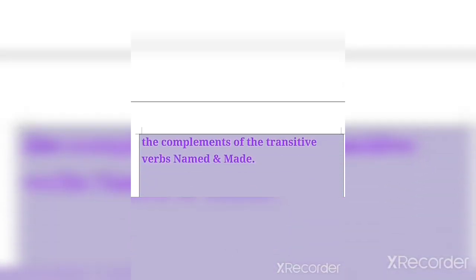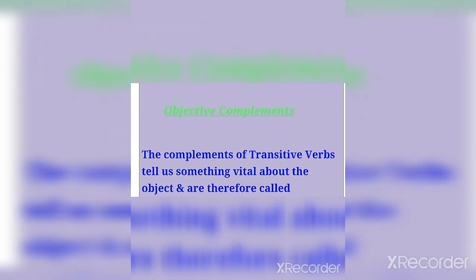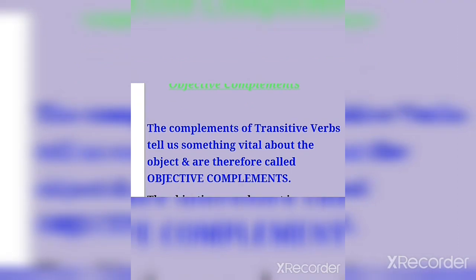That is why they are the complements of the transitive verbs named and made. So how is it related to objective complements, we will see here. The complements of transitive verbs tell us something vital about the object and are therefore called objective complements.